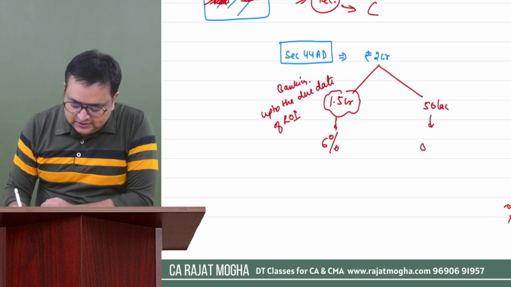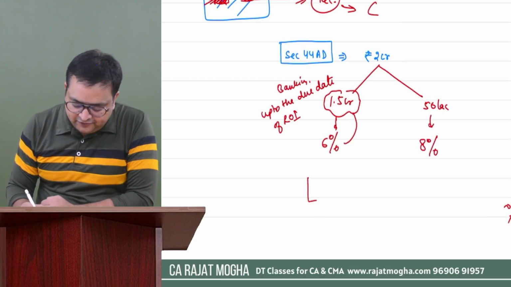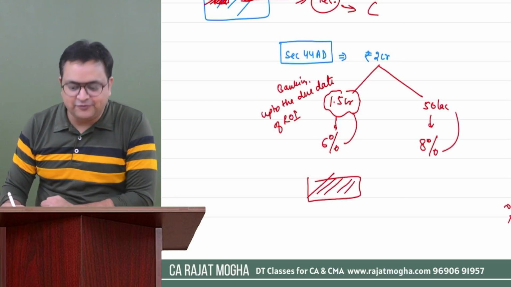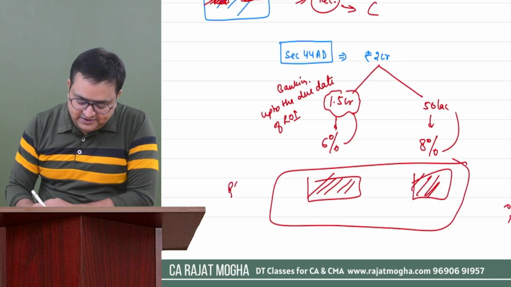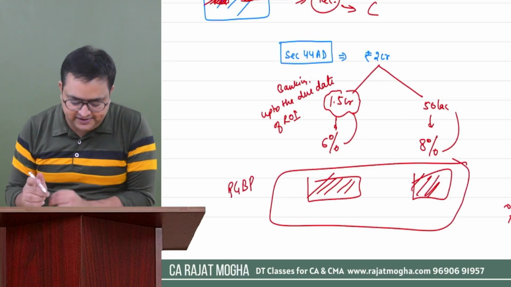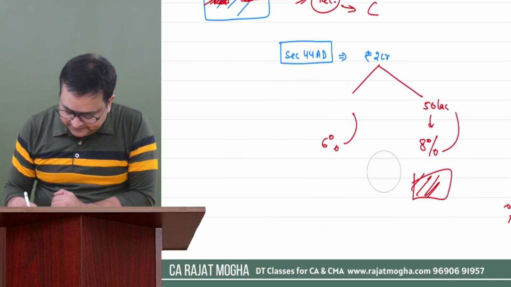On this amount, the minimum percentage is 8%. So calculate 6% on 1.5 crore, whatever the amount comes. Calculate 8% of 50 lakh, whatever the amount is. This is your presumptive income. This is the PGBP income. This was 44AD. Now there is a little amendment also in this section.